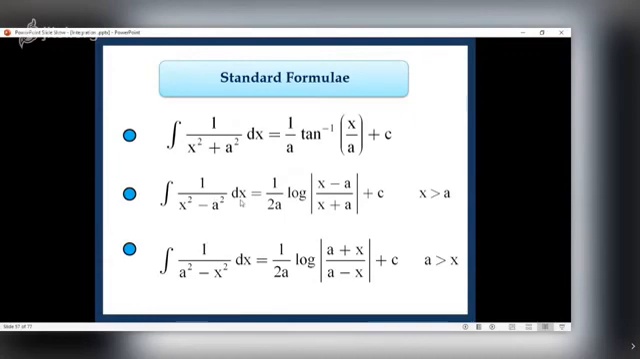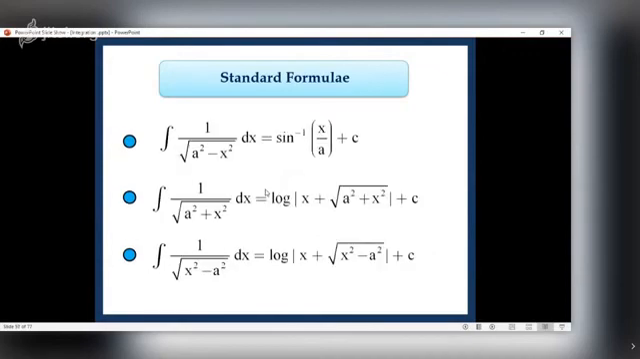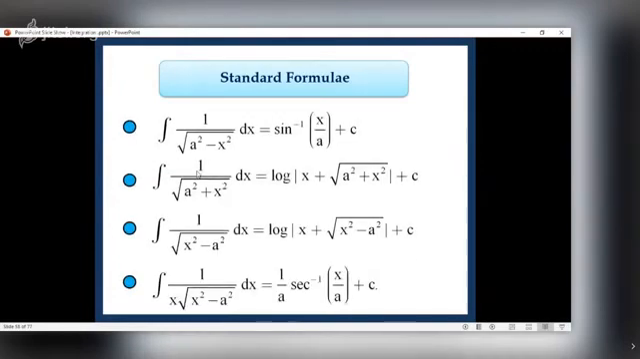See, you can pause the lecture, read the results. If you want, you can write down those results and then again start listening to the lecture once you finish the job. The first one we already done. Integral of 1 upon root a square minus x square is this. Here I have replaced constant 1 by a square.